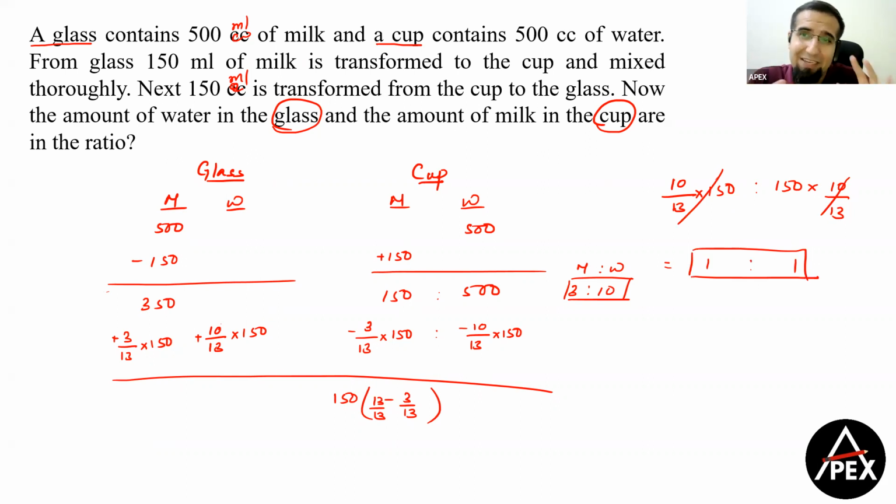And I guess the terms were a little difficult, or you had to be a little careful about the terms like glass and cup, because a lot of students have committed mistakes in reading the question statement carefully. So if you were a little careful in that, I think we should have got the answer 1:1.